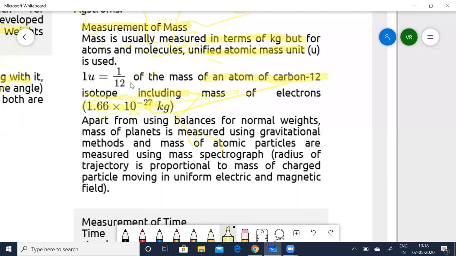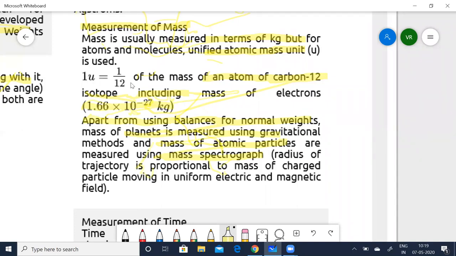Apart from using balances for normal weights, the mass of planets is measured using gravitational methods, and the mass of atomic particles is measured by using a mass spectrograph. All this we will be studying more in the chapters on dual nature, atoms and nuclei. In those lessons, we'll be studying more.